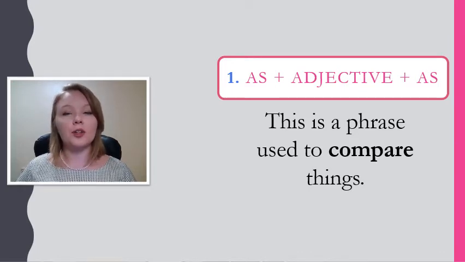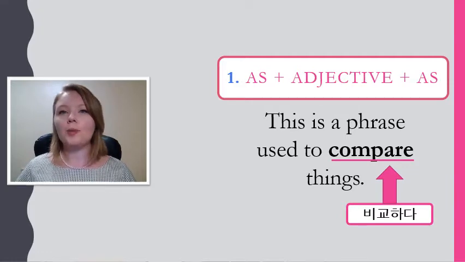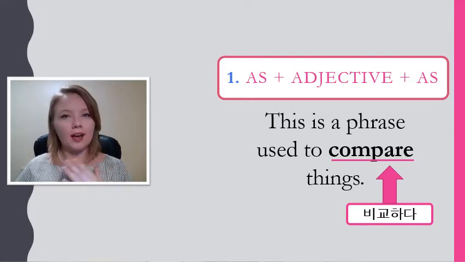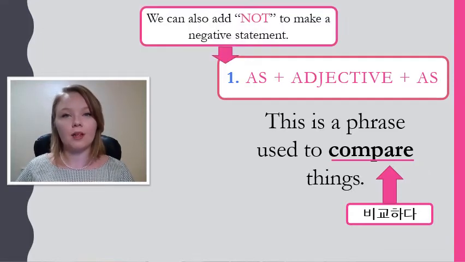This phrase is used to compare things. Do you know what that word means? Compare? Let's look at the definition for that. To compare two things means we're looking at what is the same or different between two things. And this phrase really helps us do that. We can also add not in front of this to make it a negative statement. So for example, let's put in the adjective tall. I could say as tall as or not as tall as.